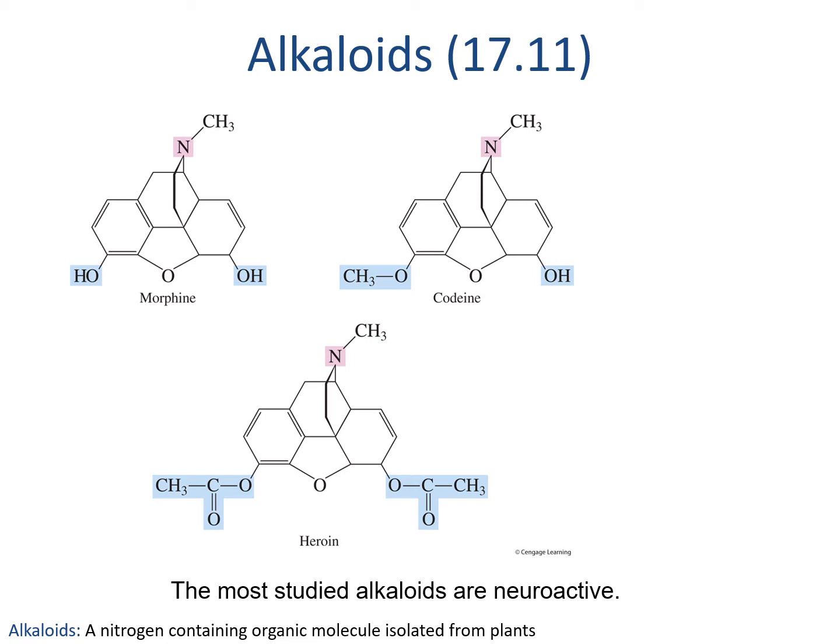In the last lesson, we talked about how many neurotransmitters and drugs, like caffeine and nicotine, are amines. Nitrogen-containing molecules that are extracted from plants are called alkaloids. Caffeine and nicotine are both examples of alkaloids, but so are all the opioids. The opioids all act similarly biologically because they all have similar shape and functional groups.